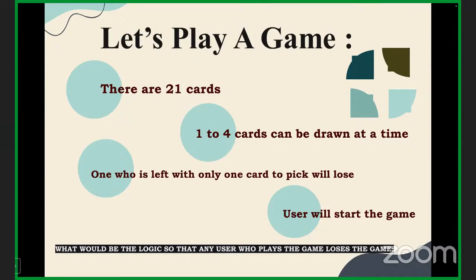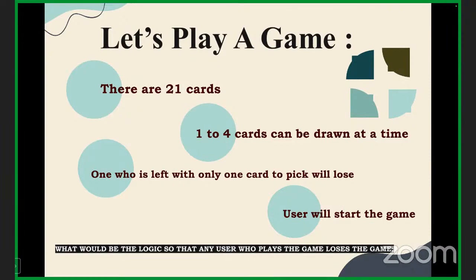I could not understand the game. See, 21 cards are there, and there are 2 players. One is the computer and the other is the user. Suppose you are the user and I'm the computer, and you are going to start the game. The rule is you can draw a maximum of 4 cards and a minimum of 1 card at a time. This rule is the same for me, the computer, as well.